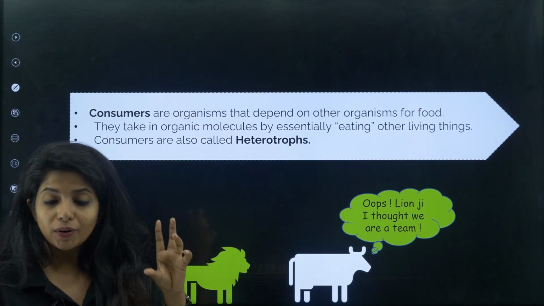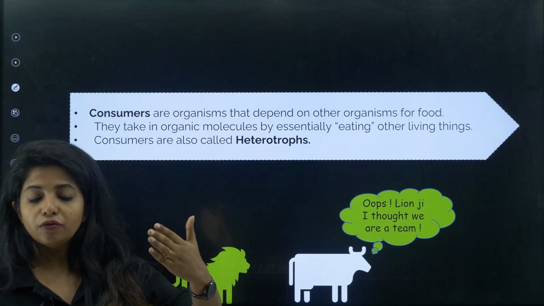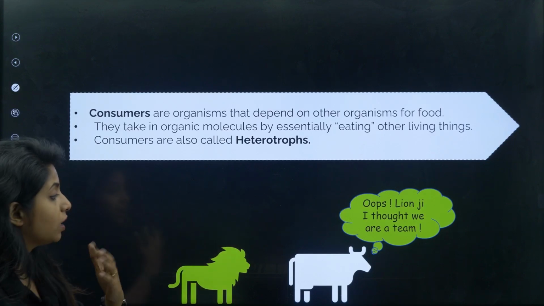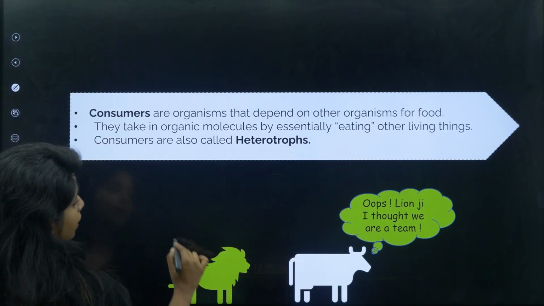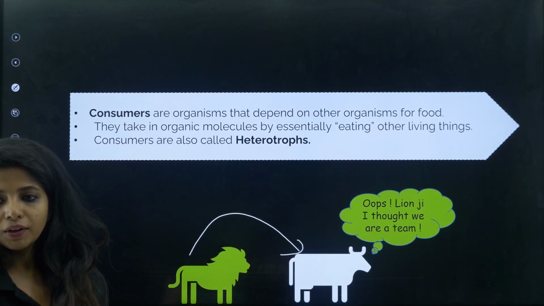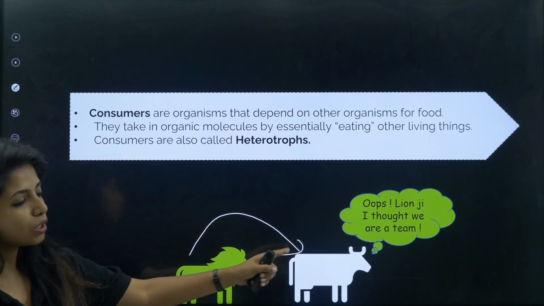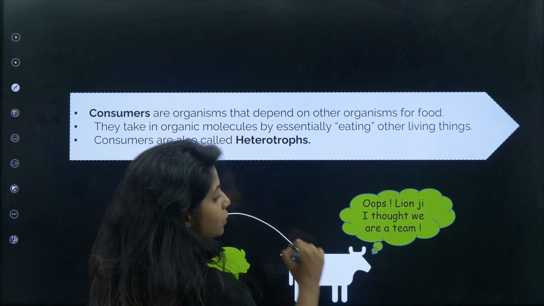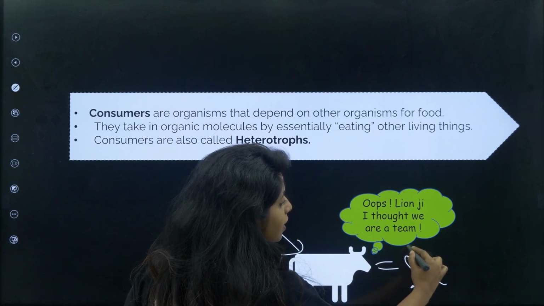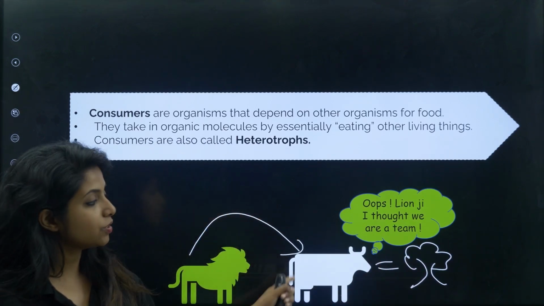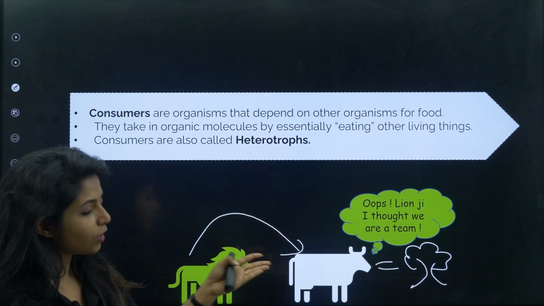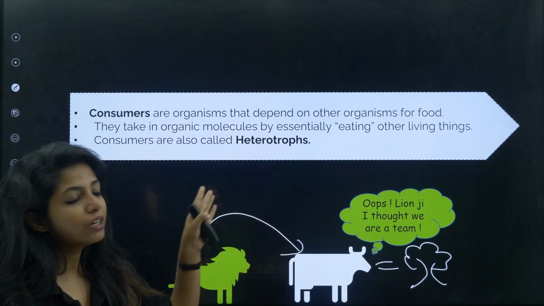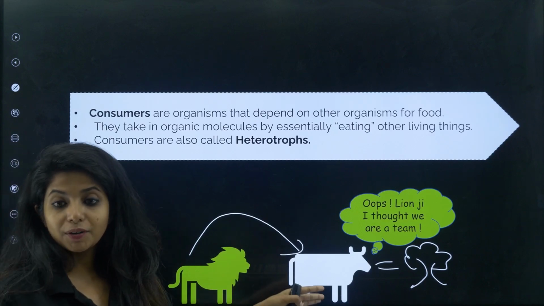So consumers are organisms that depend on other organisms for food, just like us. Or for example, this particular lion is going to eat this particular cow. Okay, so this lion is going to eat the cow, but the cow, which is also a consumer, is going to eat what, children? The plant. It is going to consume the plant. This is going to consume this. So both of them are what? Consumers. Just they are on different levels. Okay, just they are on different levels.